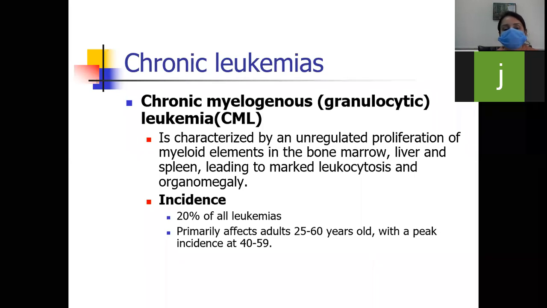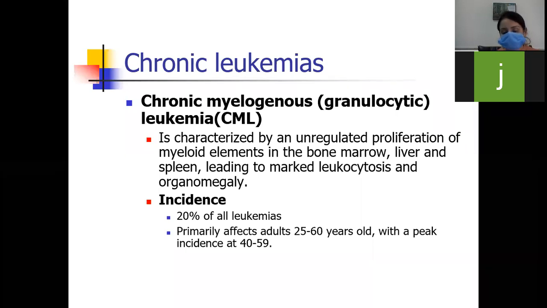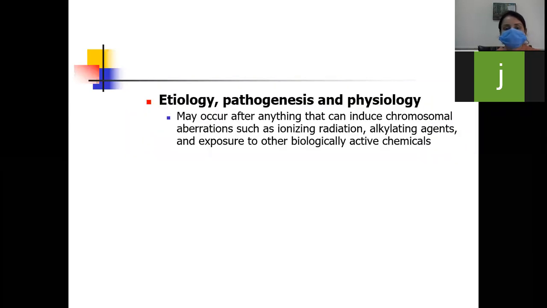So the incidence of CML is 20% of all leukemias, and it primarily affects adults 25 to 60 years old, with a peak incidence at 40 to 59 years.